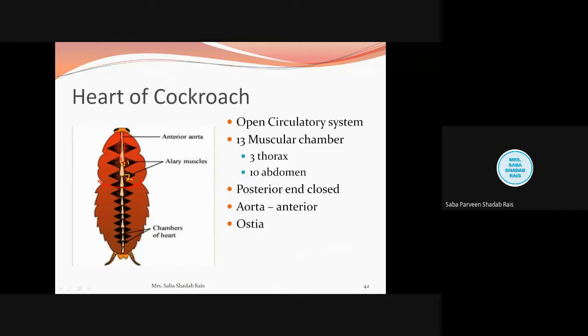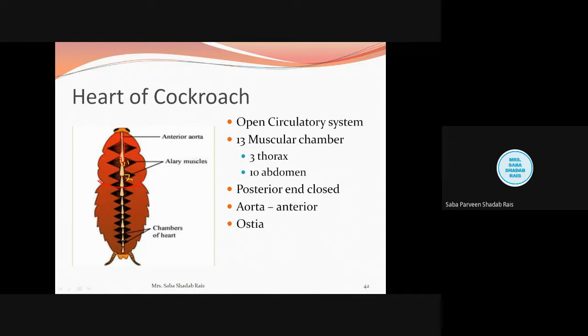So we need to remember ostia are present at the posterior side or posterior end of the chamber, and the valves are present at the anterior. The important function of the valve is to prevent the backflow. Is that clear? Now these openings will also again have a valve.